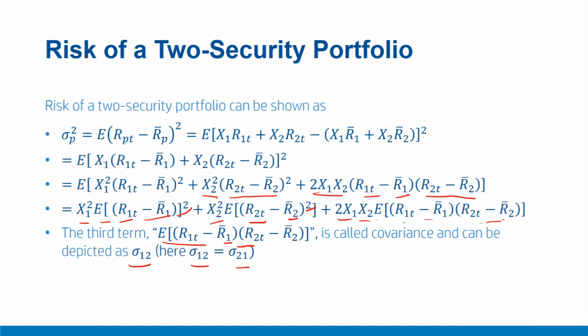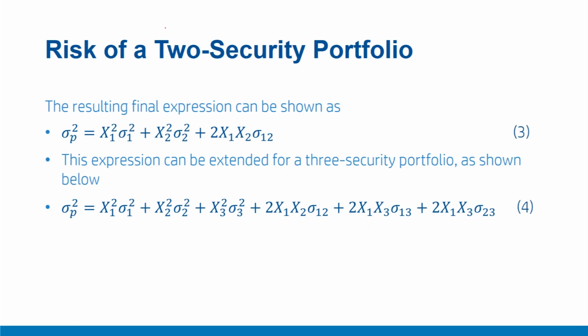Also, we must notice that this expectation of (R1t minus R1 bar) raised to the power 2 is nothing but sigma 1 square. This is by definition sigma 1 square. Similarly, expectation of (R2t minus R2 bar) raised to the power 2 is nothing but sigma 2 raised to the power 2. Therefore, our resulting expression can be written here. This is our resulting expression of risk for the two security portfolio, that is sigma p square equals x1 square sigma 1 square plus x2 square sigma 2 square plus 2 times x1 x2 into sigma 1 2.